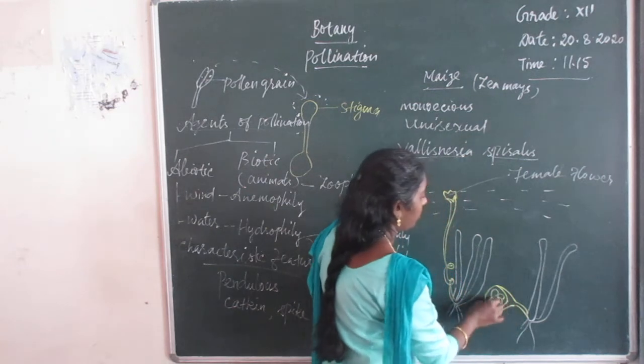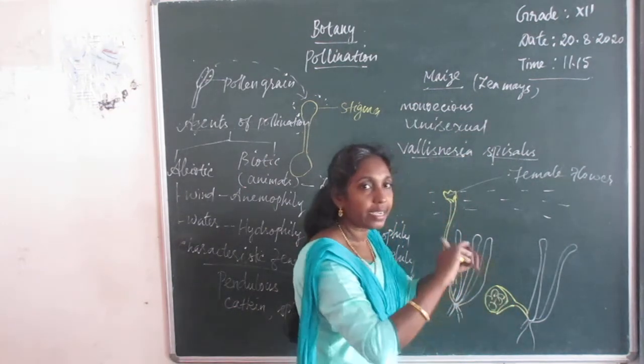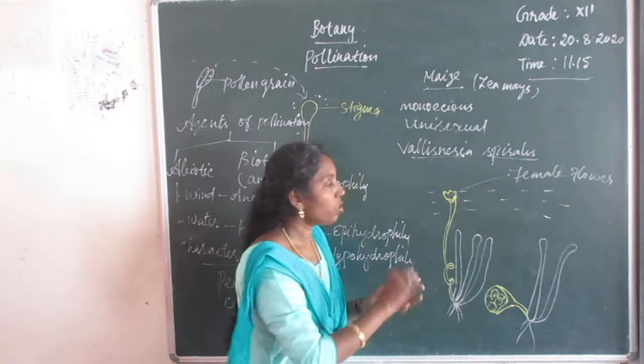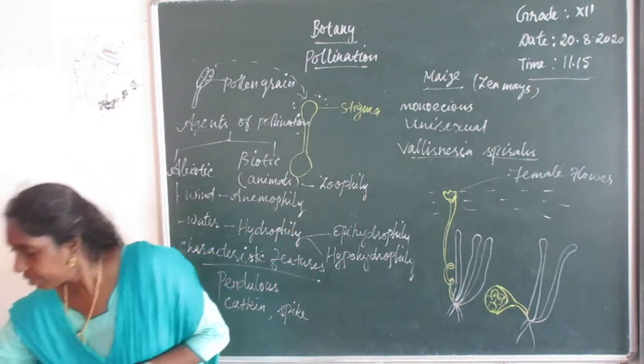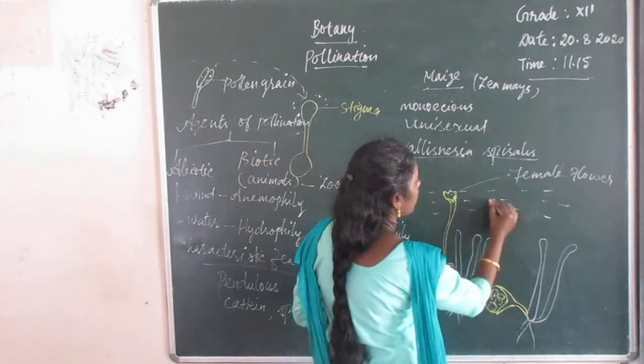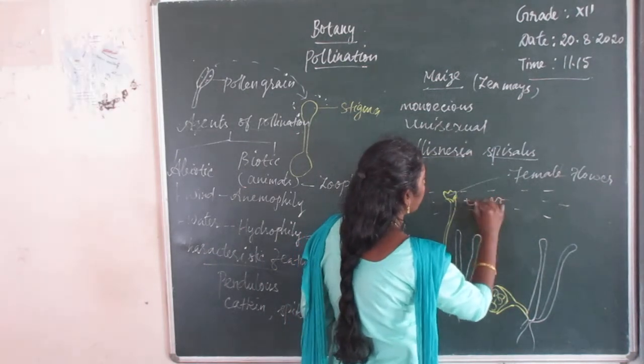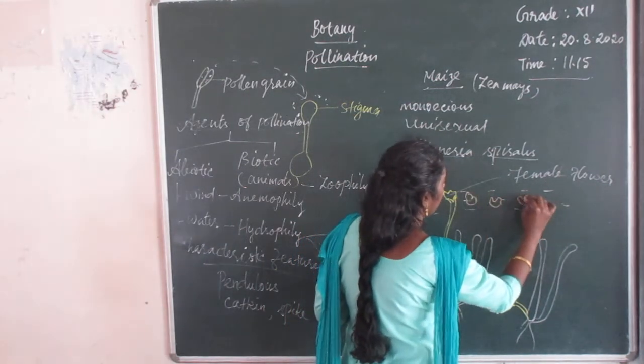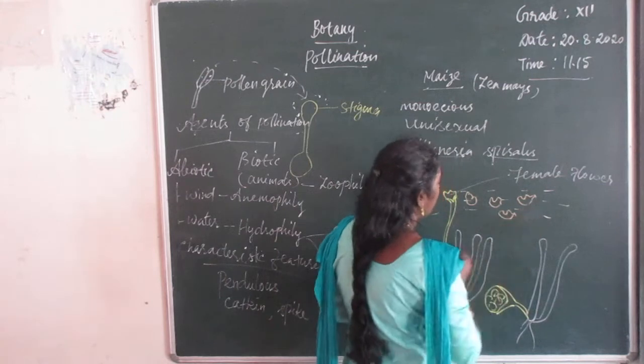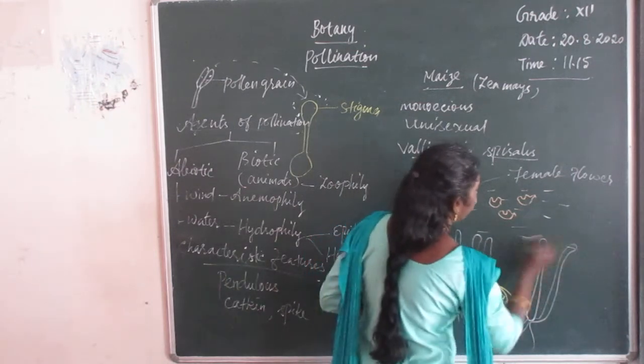These male flowers are detached and float on the surface of water.